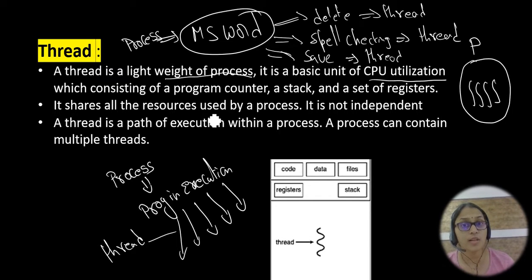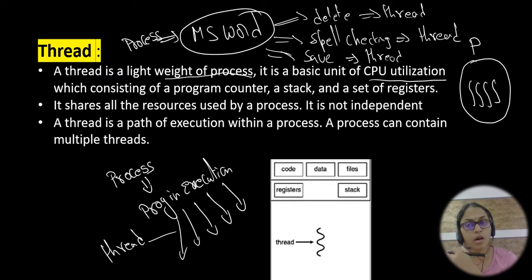It shares all the resources used by a process. Whatever the process is using, those resources are used by the thread also. Right or wrong? Your boss is using all the services in the company, like charts and everything. At the same time, the employee is also using that, right?